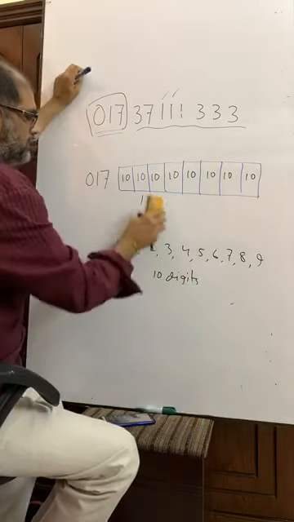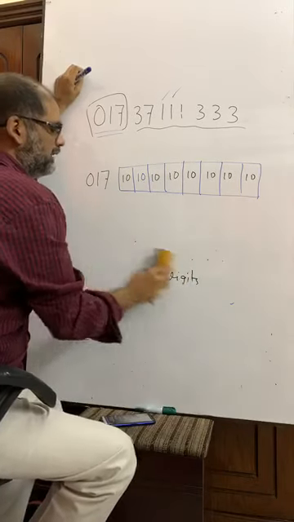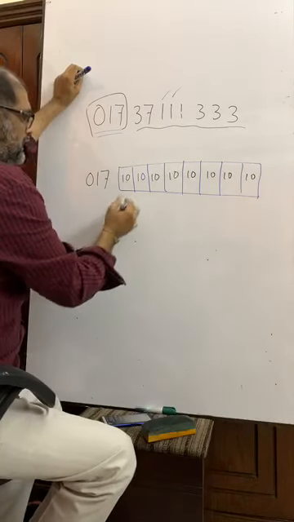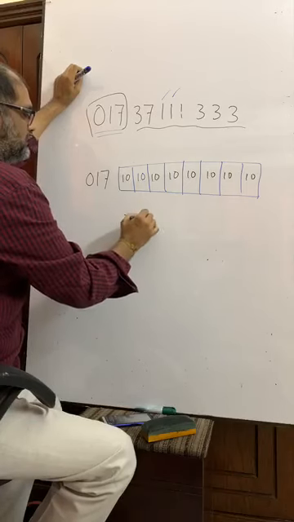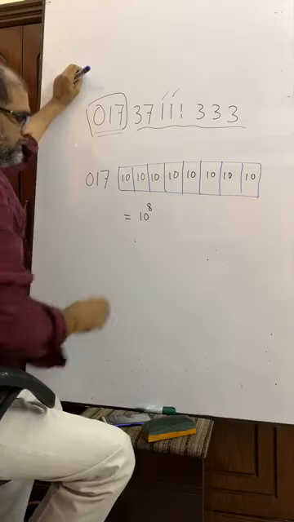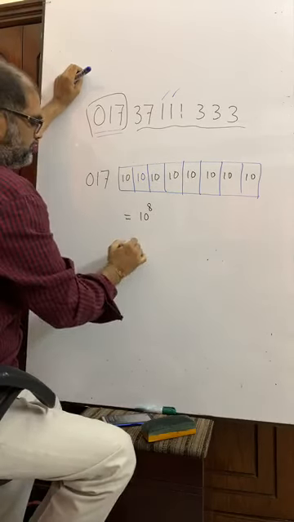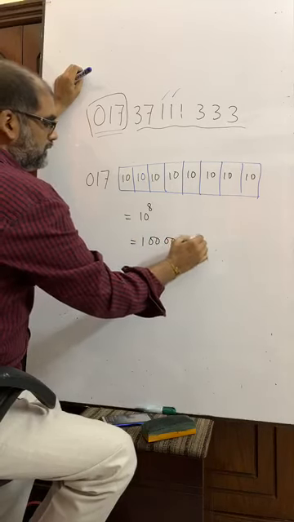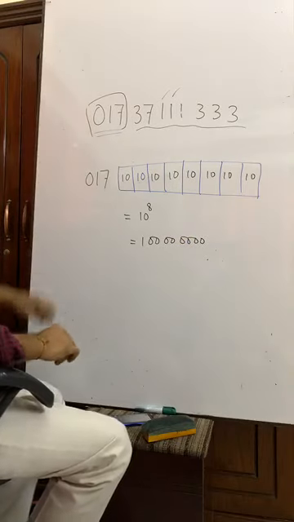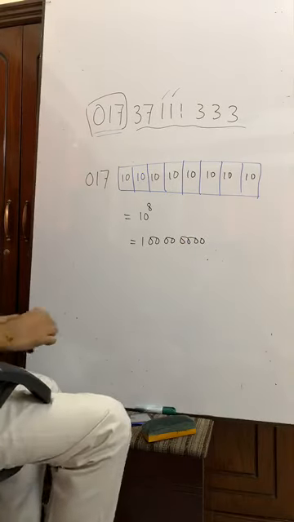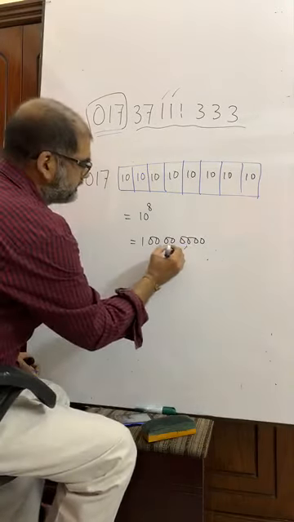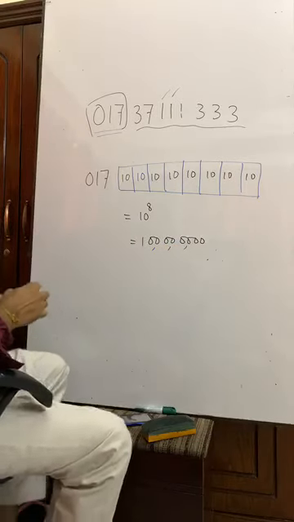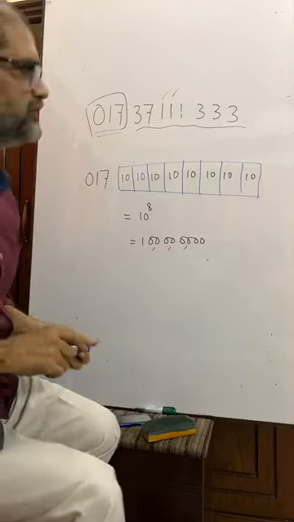Now we see how many tens there are. There are 10 to the power 8. 10 to the power 8 means what? That is 10 crores.